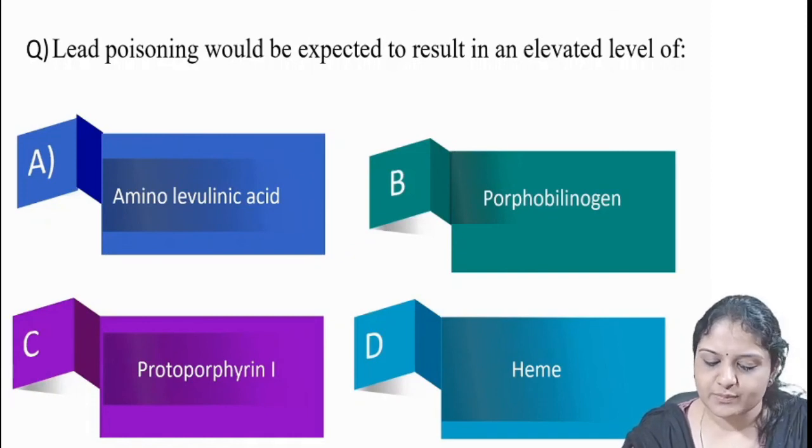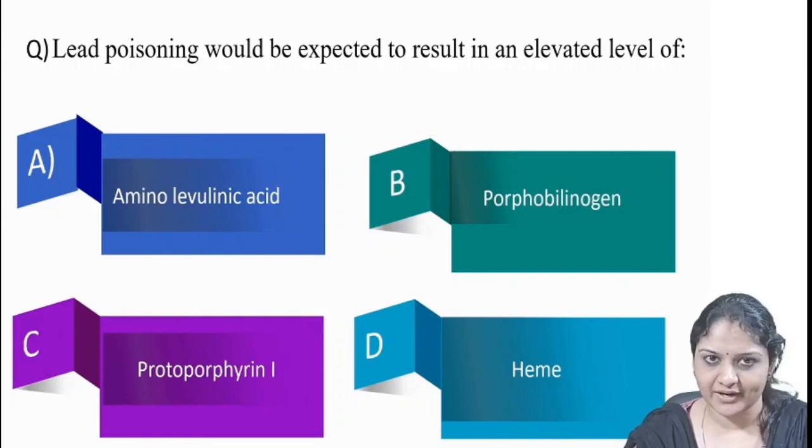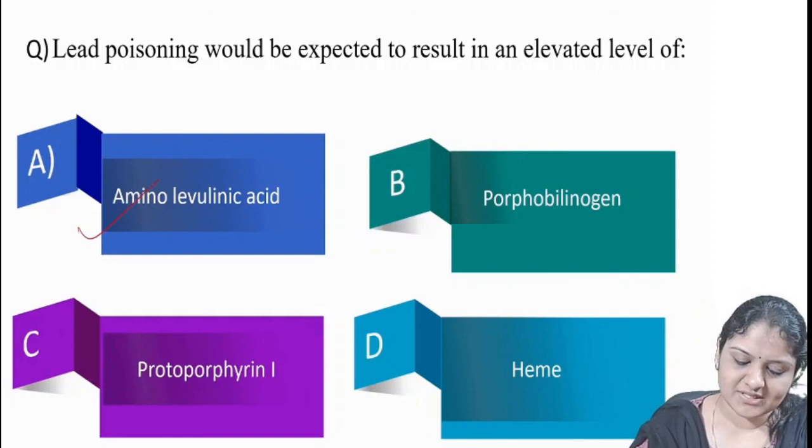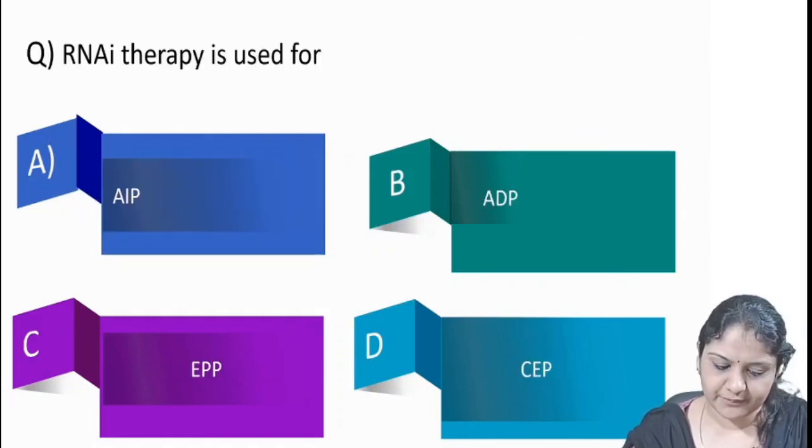Lead poisoning would be expected to result in an elevated level of what? Lead inhibits which enzyme? ALA dehydratase. So which will be elevated? It is aminolevulinic acid. So the answer is A. So aminolevulinic acid will be elevated in lead poisoning.